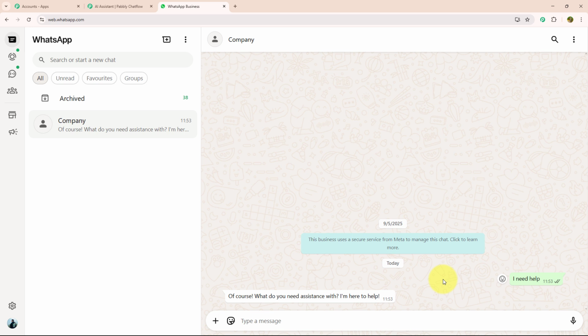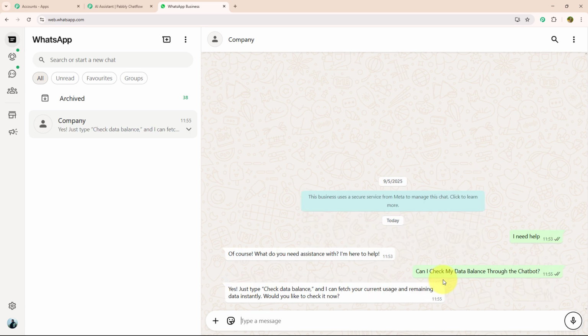With that, I'm going to ask my query, where I have entered my question: "Can I check my data balance through the chatbot?" With that, it has responded with a message which says, "Yes, just type check data balance and I can fetch your current usage and remaining data instantly. Would you like to check it now?" Here I'm going to respond with no.